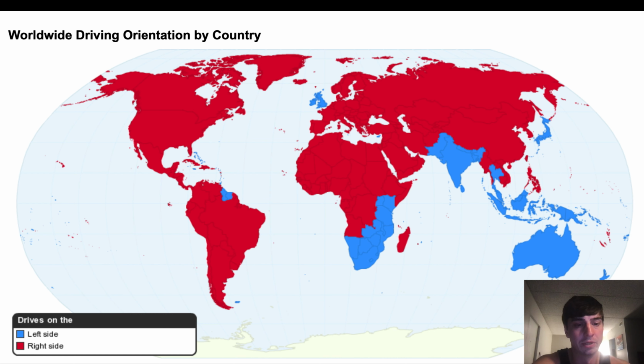So this fourth map here deals with driving orientation. You can see that so much of the world actually drives on the right-hand side of the road, and then the blue areas are the people that drive on the left-hand side of the road. So we all knew that the UK hopefully drives on the left-hand side of the road, but I really thought that more of Europe would also be left-hand side drivers, and it turns out they're not.